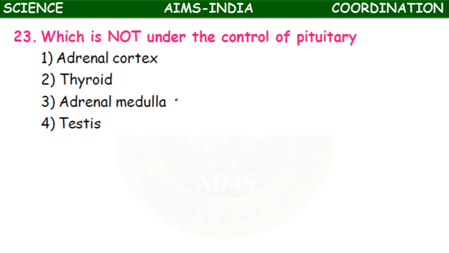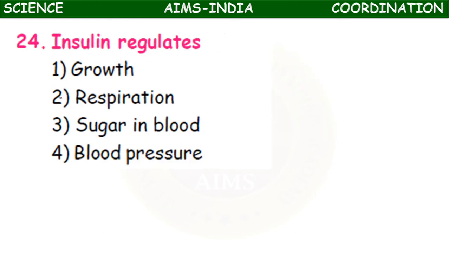Which is not under the control of pituitary: adrenal cortex, thyroid, adrenal medulla, testis. It is the adrenal medulla. Only adrenal cortex is under the control of pituitary. ACTH is the hormone which controls the secretion of adrenal cortex, but adrenal medulla is independent. It is not controlled.